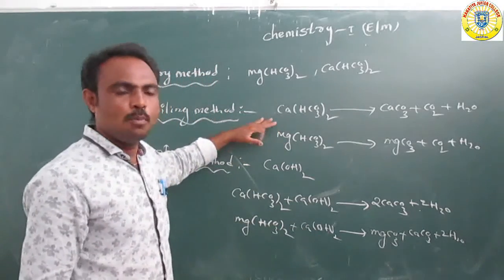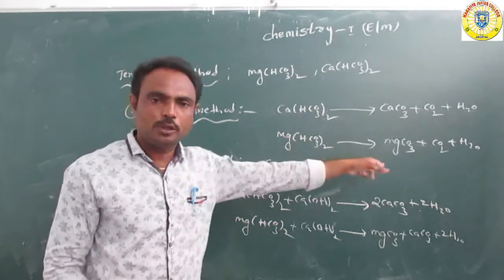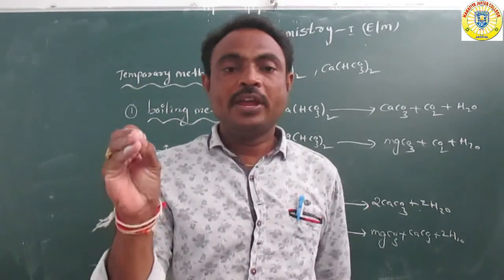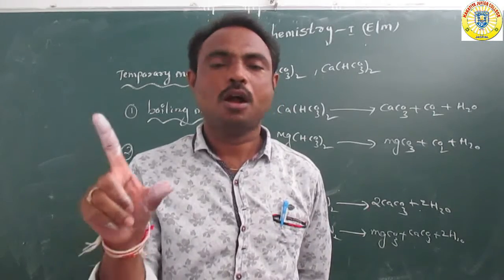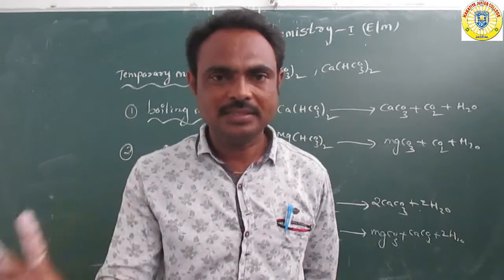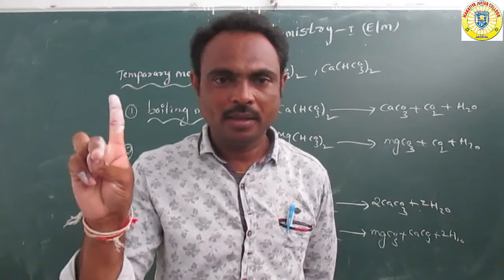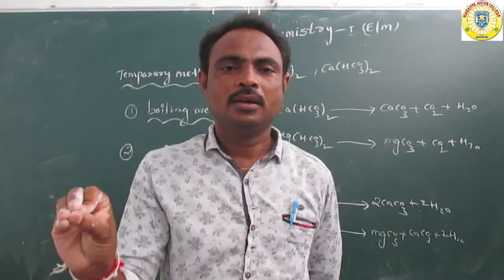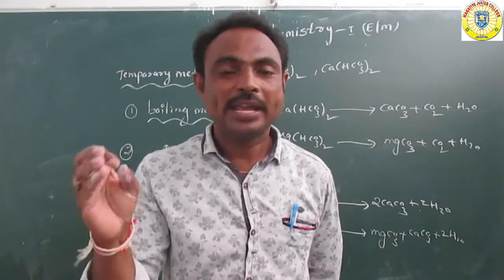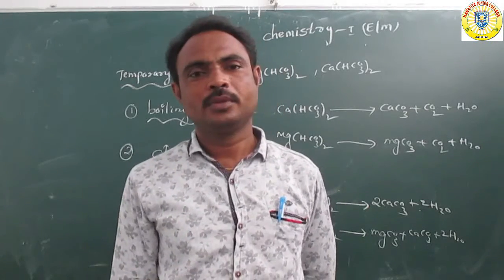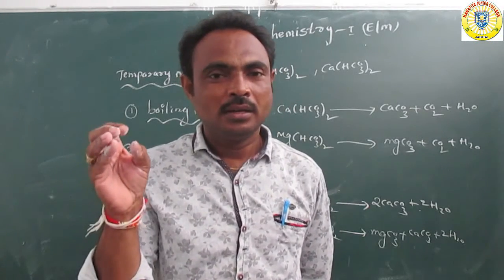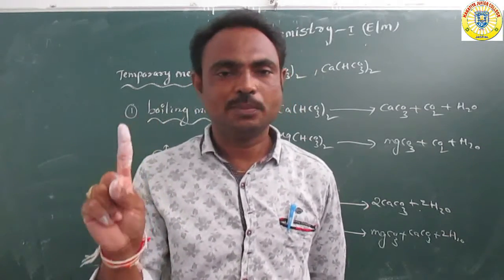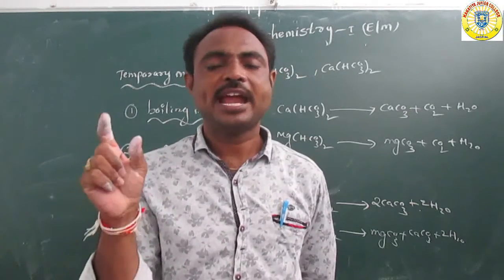In the boiling process too, bicarbonates are converted to carbonates. To remove salts from hot water we use two methods: number one, temporary method, and second one, permanent method. In the temporary method we remove the bicarbonates; in the permanent method we remove magnesium sulfate, magnesium chloride, calcium sulfate and calcium chloride.